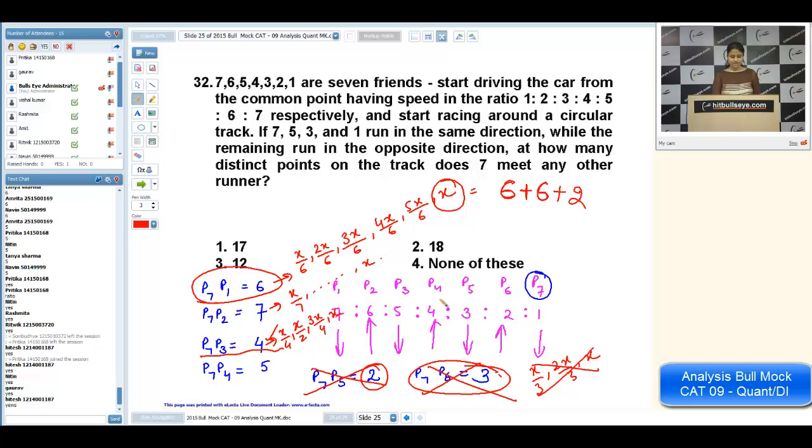Why so? In these 4 points, this x is rejected as well as this x by 2 is rejected. Why so? Because we have calculated it, 3x by 6. Now P7 and P4, they'll give you 5 points, but instead of writing 5, I'll write 4. And that is the answer in this case.